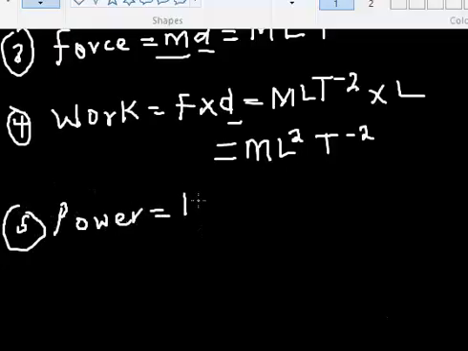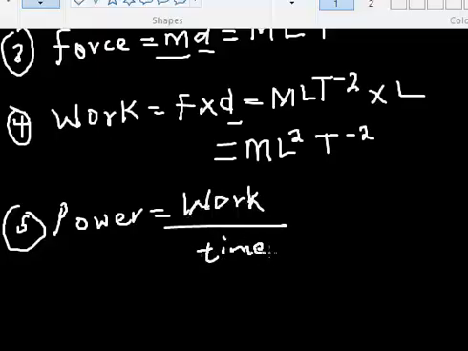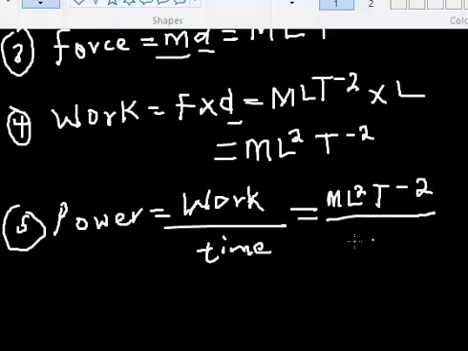Of course, power is energy or work divided by time, right? Work all over time. Now in a case like this, I've already evaluated the work. That's ML squared T raised to the power minus 2, divided by time, which is capital T. You know very well that this capital T will go up to become T raised to the power minus 1,